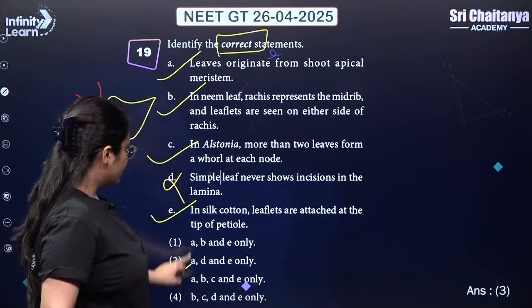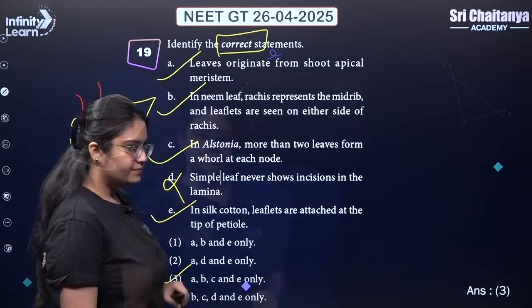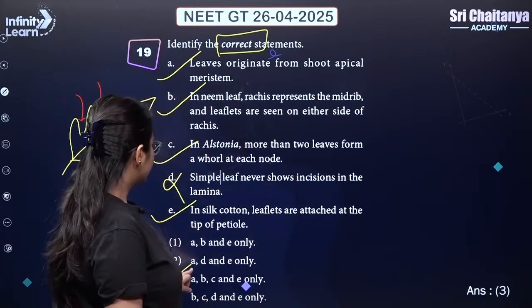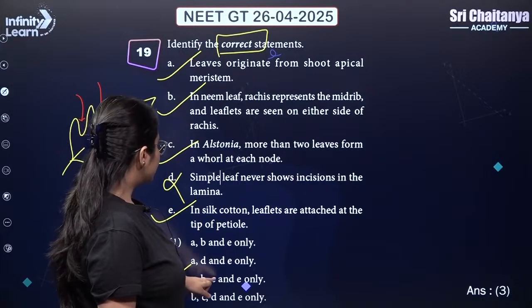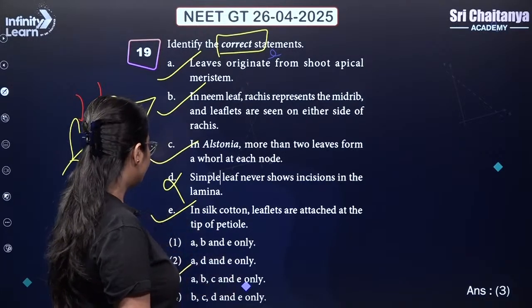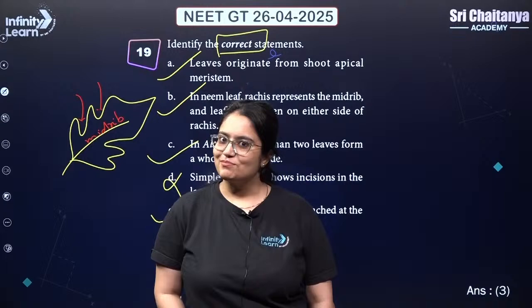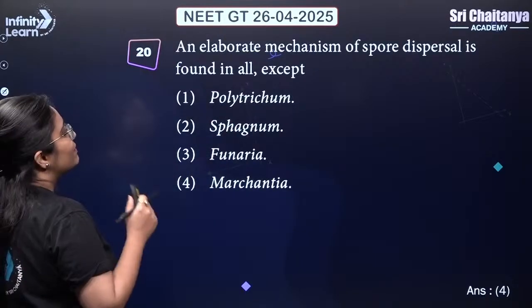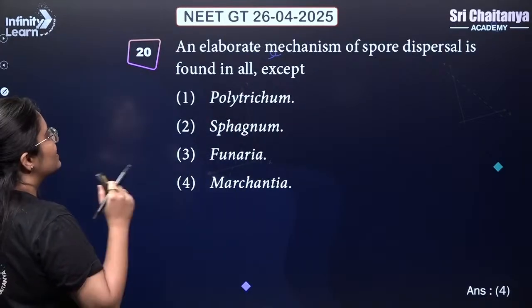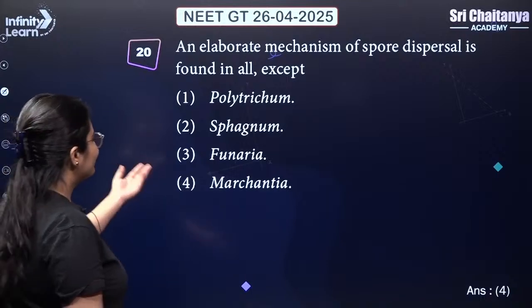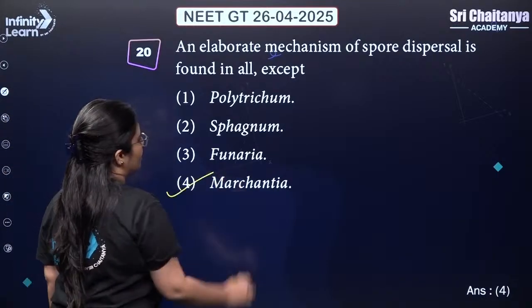Why? Because it is not having statement D. So answer is A, B, C and E only. 3. Simple.